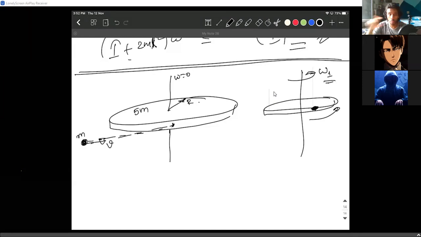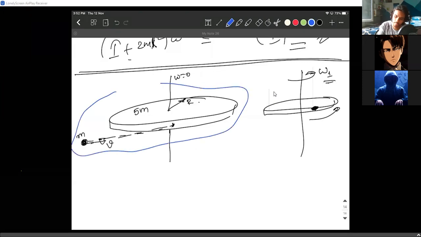But if we do what you just did, taking the impulse into consideration and all, the problem gets a little difficult. It gets longer. I consider there is an easier method: this whole thing is a system. The particle and the disk are a system, and there is no external force.